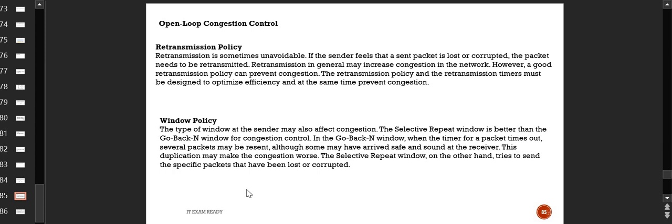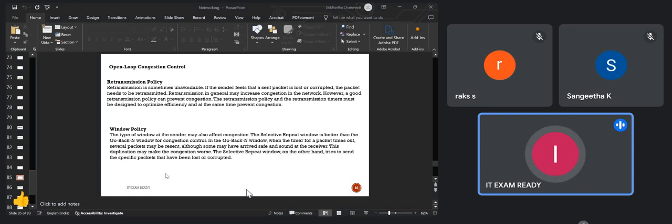But go back N doesn't do that at all. It works on the timer, and if during that timer you are not getting the acknowledgement, then you have to go through the resend policy. So these are the two things for the window policy. Is this okay? These two points are okay?